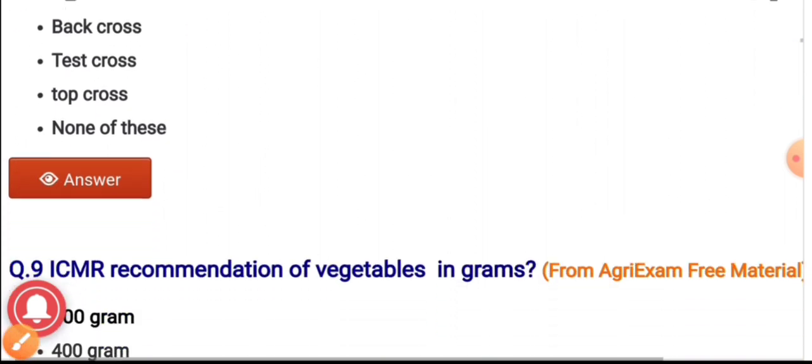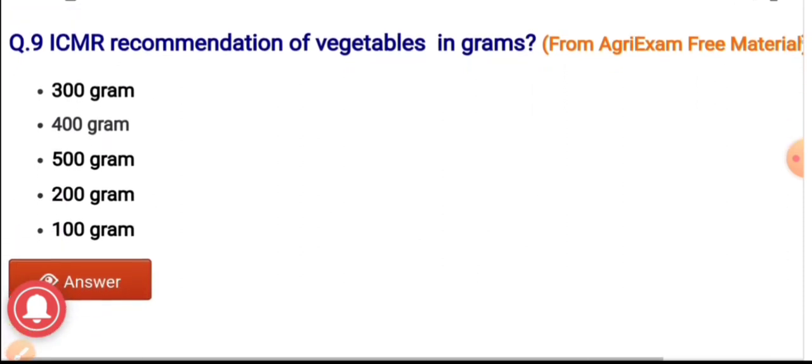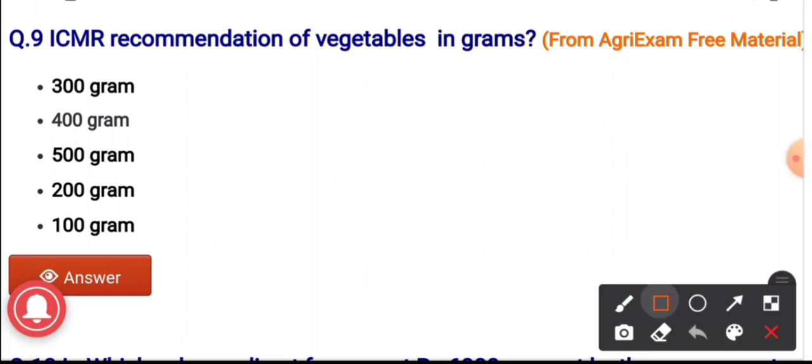Question number 9. The ICMR recommendation of vegetables in gram. Options are 300 gram, 400 gram, 500 gram, 200 gram and 100 gram. And the correct answer is 300 gram. It is the ICMR recommendation of vegetables in gram.